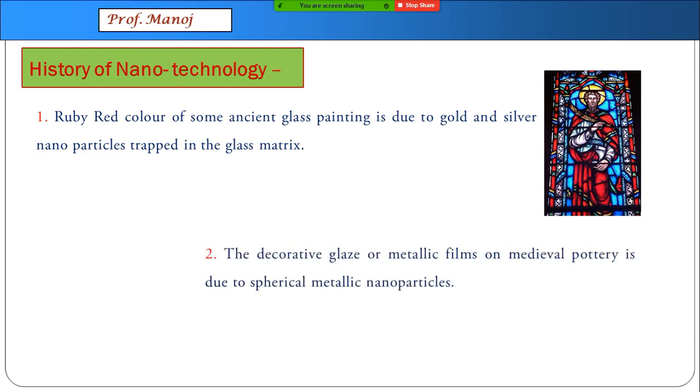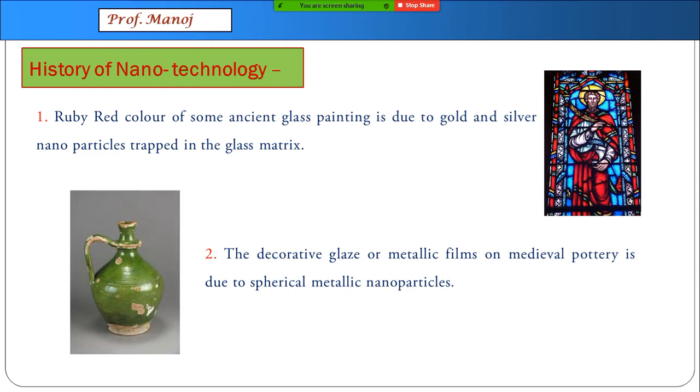Decorative glaze or metallic films on medieval pottery is another example of metallic nanoparticles. The photographs which I'm showing are the real photographs of those metallic nanoparticles. This particular jar is a wine jar which was discovered in France in some excavation, and this green color what you see is because of the nanoparticles only.